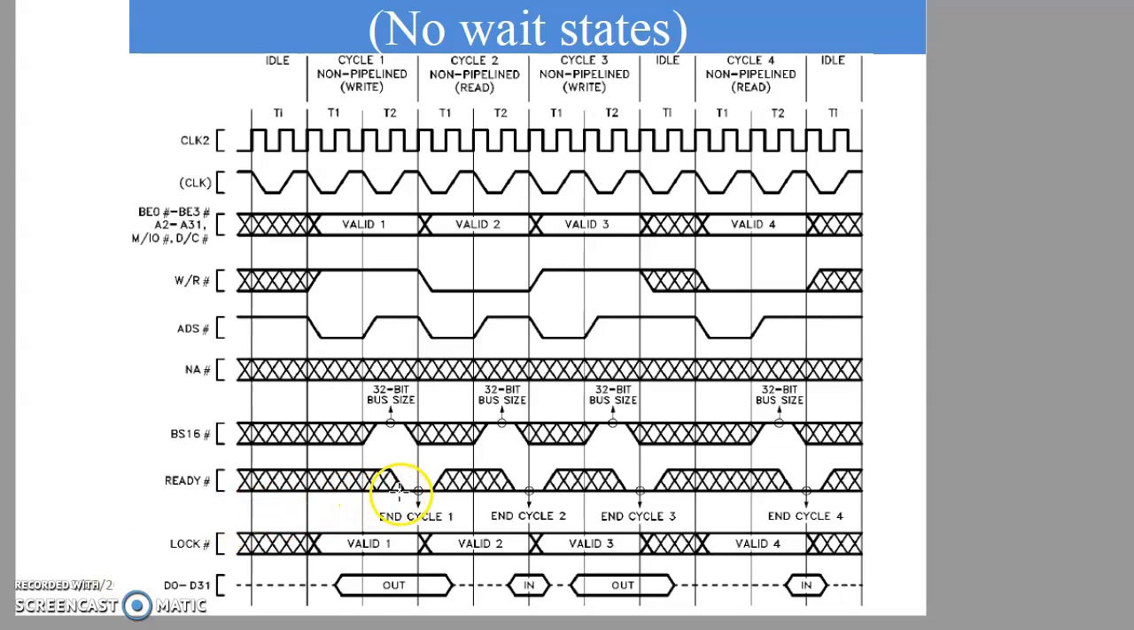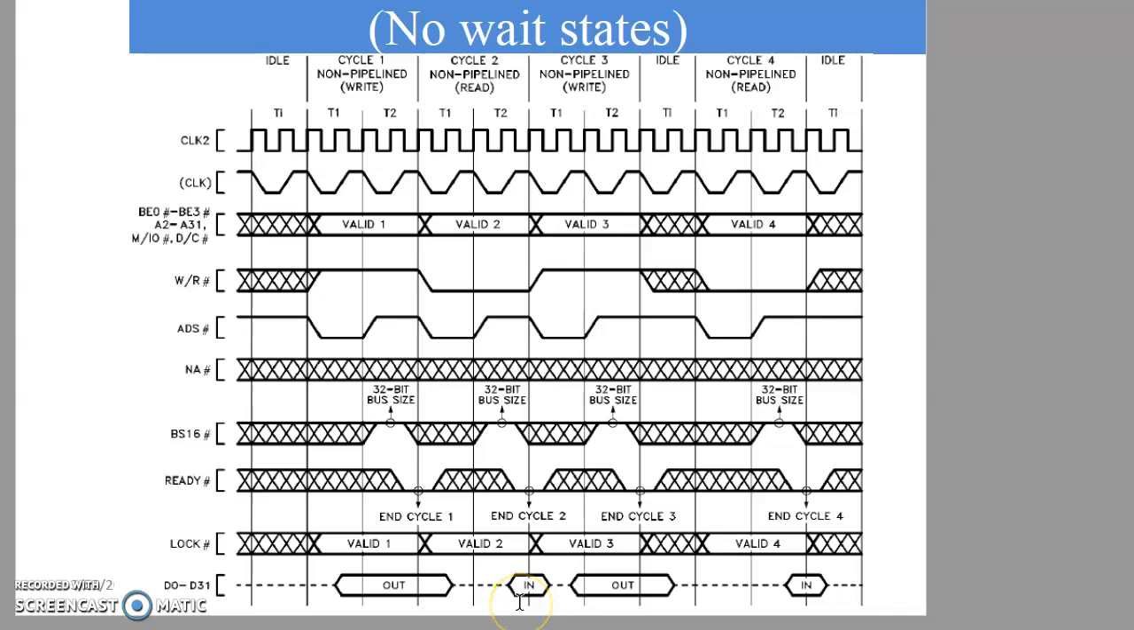So as you can see, the ready bar is low during the second bus state, T2 bus state, of the cycle 1 machine cycle of non-pipeline write. So when ready bar is low, that is active, that time the data transfer takes place from the data bus to the memory. Since it's a write machine cycle, from the data bus data will be copied into memory, so it has been mentioned as out in the data bus.